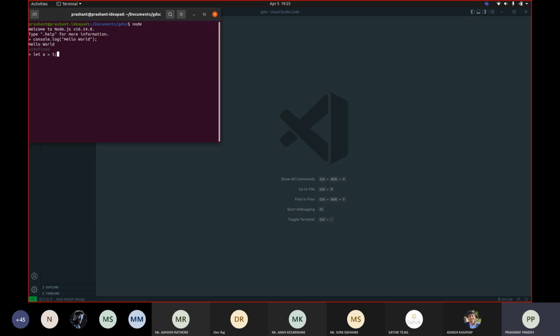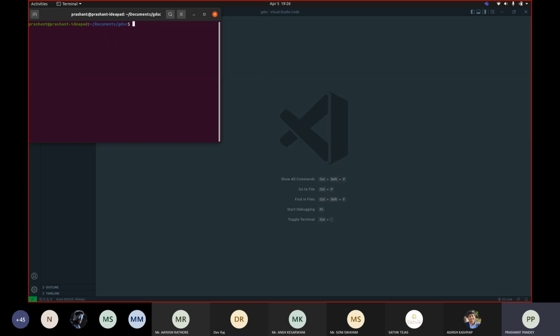Example, if I assign the value 5 to variable a, it won't print anything now because it doesn't have to. And here it prints the value that was assigned to a. So this is how we can use the Node REPL to run JavaScript code. We can do much more than this, but I wanted to show you that you can run the JavaScript code using this.